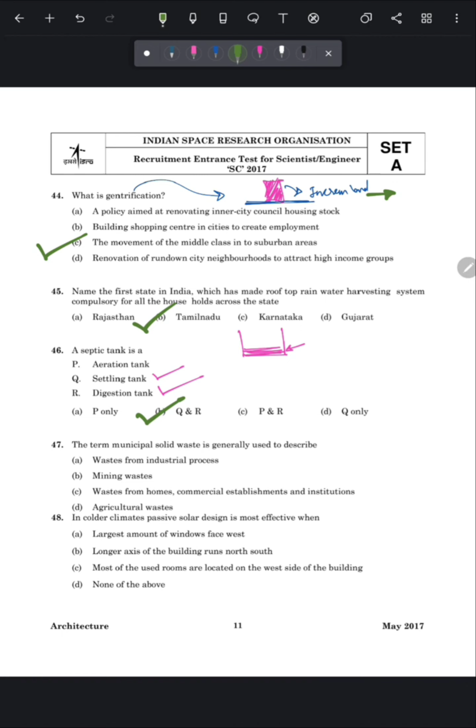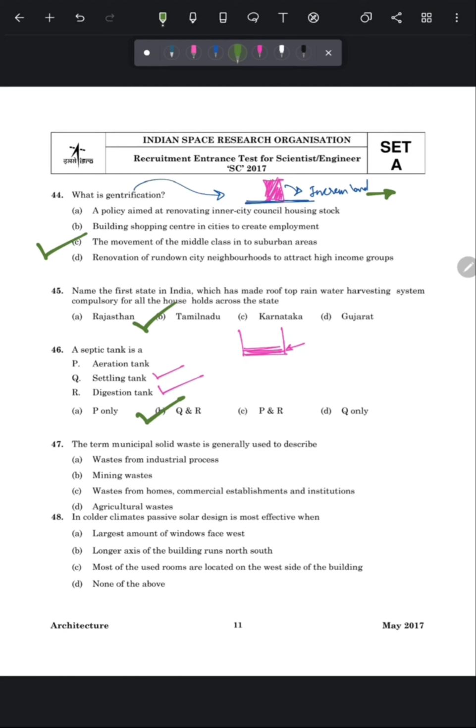The term municipal solid waste is generally used to describe... So friends, I am sure you are very much aware with the term municipal or municipality. So basically it is a boundary or jurisdiction within which a municipal council or municipality works or governs. And any kind of waste which is generated within this boundary, whether it is home, commercial or any kind of industrial waste, that waste is known as municipal solid waste. So the correct answer of this question is option number C, waste from homes, commercial establishment and institutions.